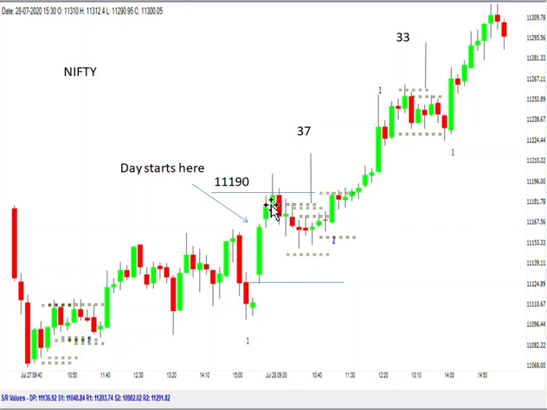If you were taking the 15-minute breakout, you would go long here when this high was crossed, and your stop would be this. As you can see, throughout the day the Nifty went up and this stop was never touched. That's the first trade. ORB, this is opening range breakout, but ORB trades often become choppy, as you will see later in the Nifty Bank trade.